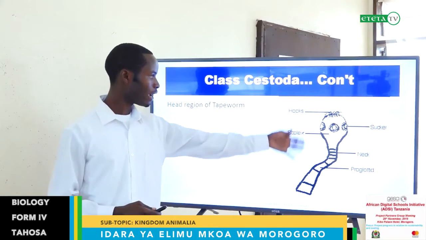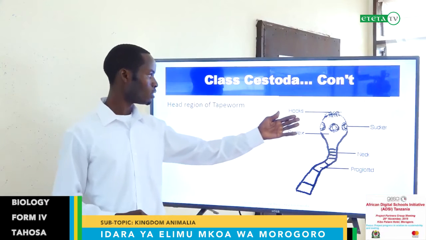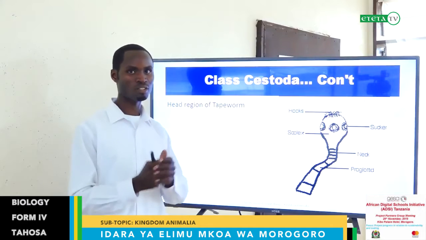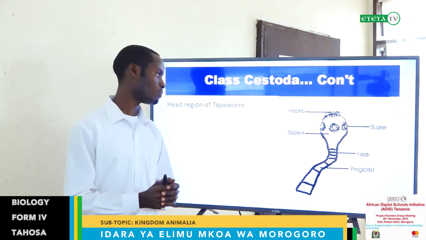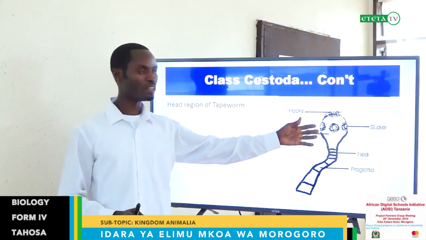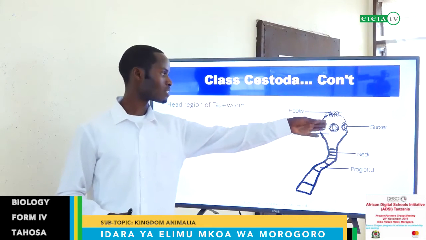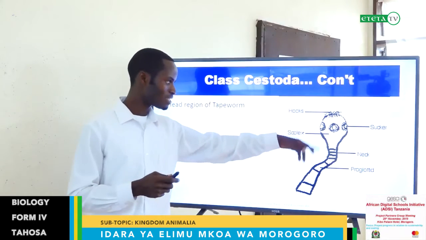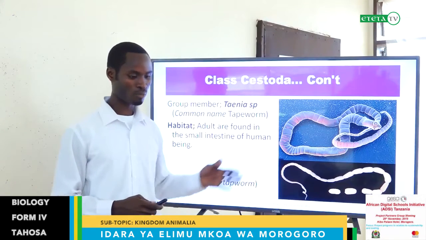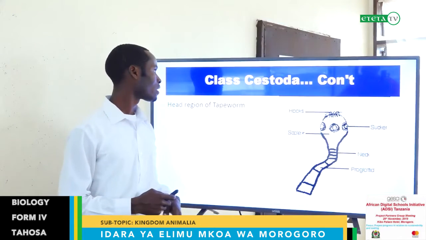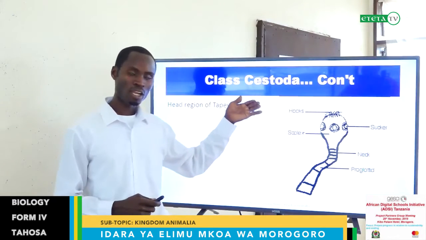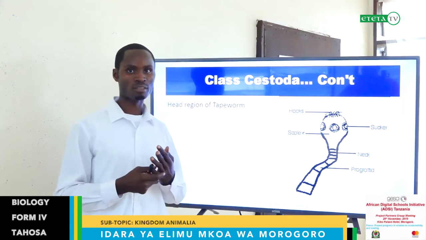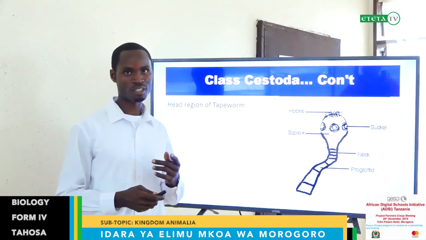This is the head region of the tapeworm, to show clearly the hooks that attach to the small intestine of a human being. The scolex, we can say head. The head has these suckers and hooks for fixing. They attach to the intestine in our gut and belong to the class Cestoda. And we are done with the phylum Platyhelminthes, which covered the three classes.